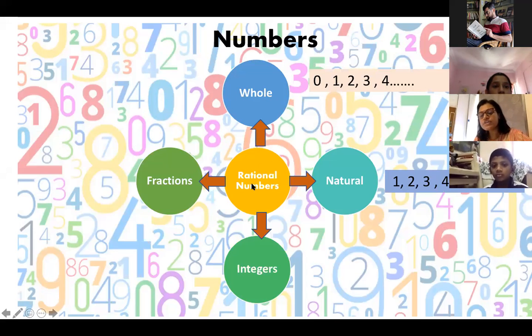You know what are rational numbers? You must have done in 5th, 6th standard. What are rational numbers? Anybody can tell me? In layman language also you can say. If you know the definition, you can say the definition also, or any example.